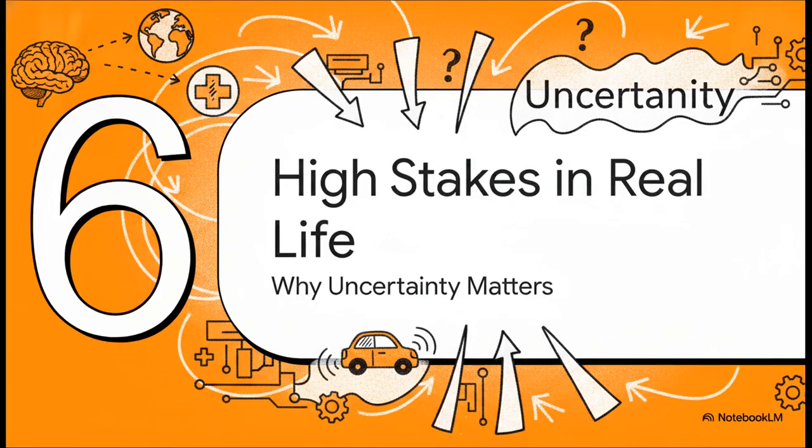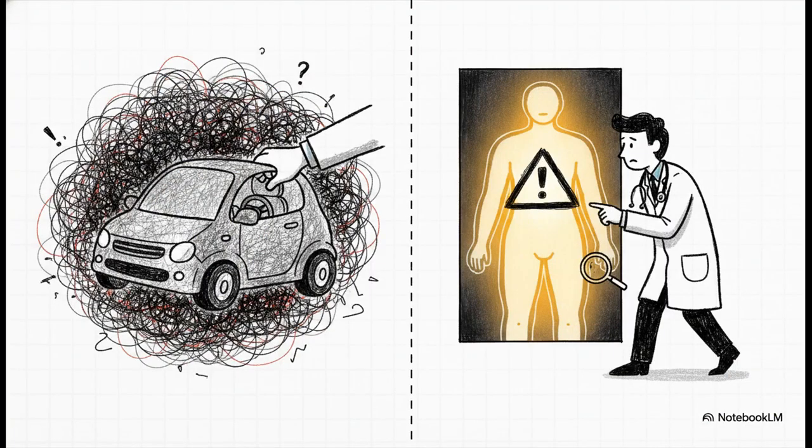Bringing us to our final section, high stakes in real life. Why uncertainty matters. You might be wondering why researchers are obsessing over these tiny mathematical nuances. Well, out in the real world, this is absolutely not just some academic debate. So the crucial point is how this literally impacts human lives. Just think about autonomous vehicles trying to navigate a crazy, unpredictable city street, or AI tools analyzing a patient's cancer scans. These systems are operating in dynamic, incredibly high-stakes environments.